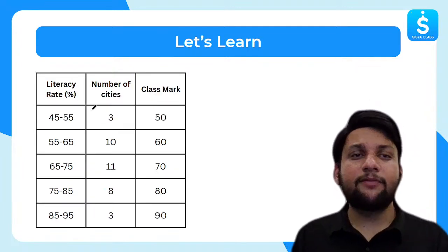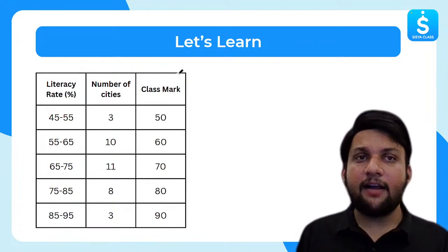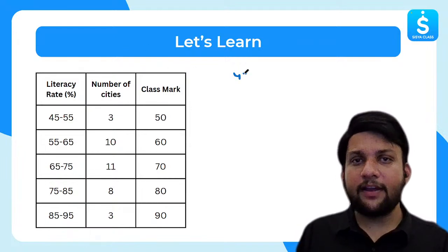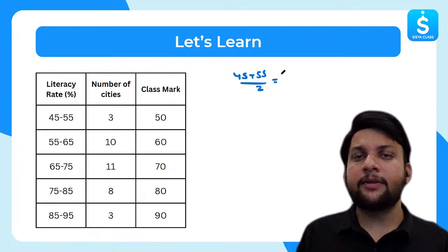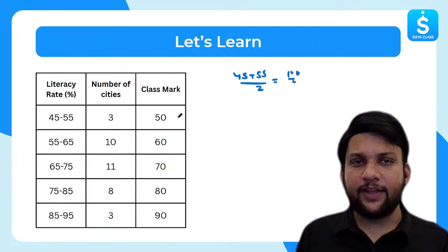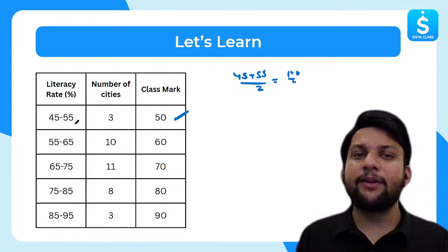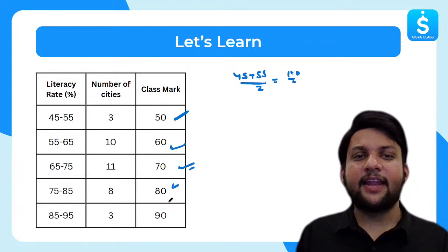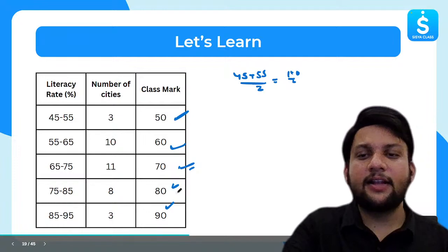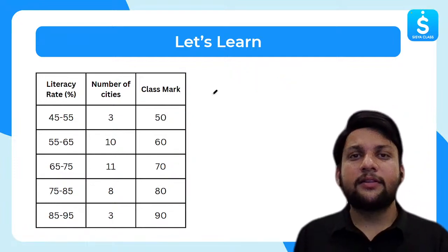If I have to find the class mark of 45 to 55, I have to find the average. If you have a problem in that, it is 45 plus 55 over 2. What is 45 plus 55? 100 by 2, that is 50. Or you can just see 45, 55, but what is the middle value? 50. 55 to 60, what is the middle value? 60. 70, 80, 90. Now, if I have everything, can I find the answer? Yes. Why? How? Let me do it here.